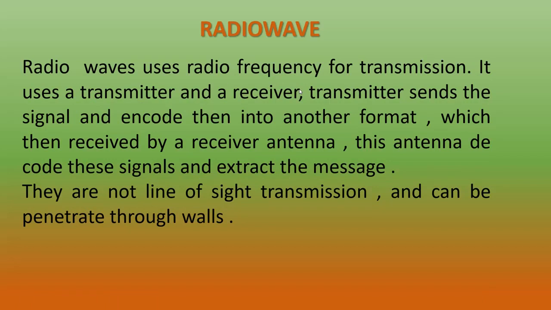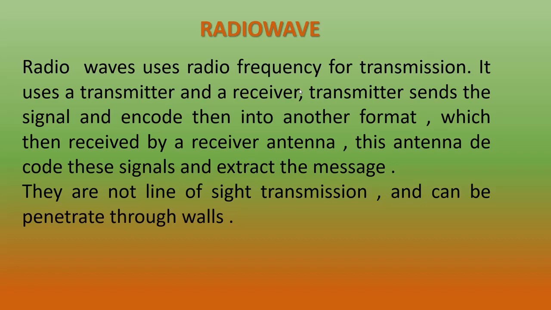The transmitter sends the signals, encodes them and converts them into another format. At the receiver side, the signals are decoded, and from the decoded signal, the original message or signal will be extracted.